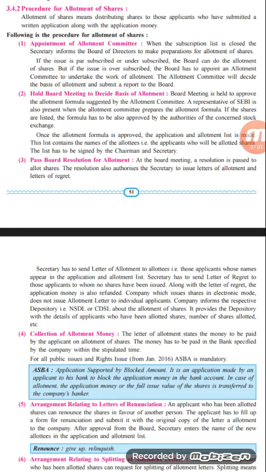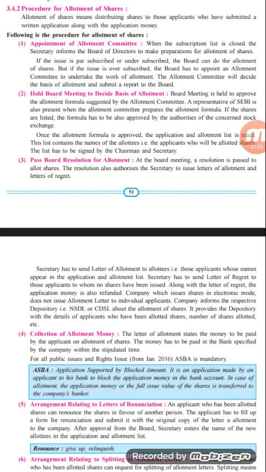Next one, pass the board resolution for the allotment. As we know very well, whenever a certain decision has been taken in the board of directors, each and every decision needs to be passed by passing a specific resolution related to such decision, and then the company secretary and all the concerned people can implement such decision related to the board of directors. At the board meeting, a resolution is passed to allot shares. The resolution also authorizes the secretary to issue the letter of allotment and the regret letter.